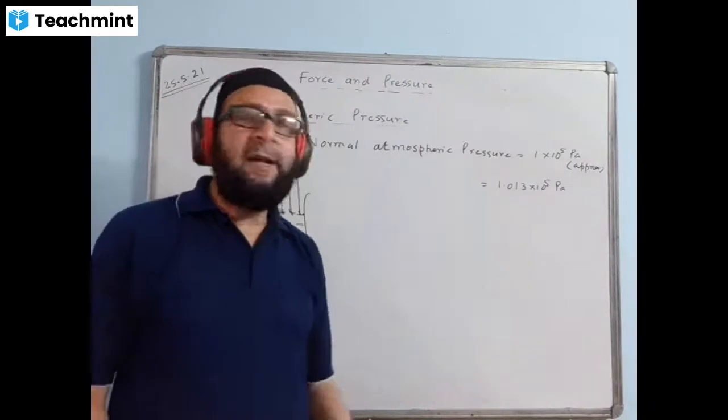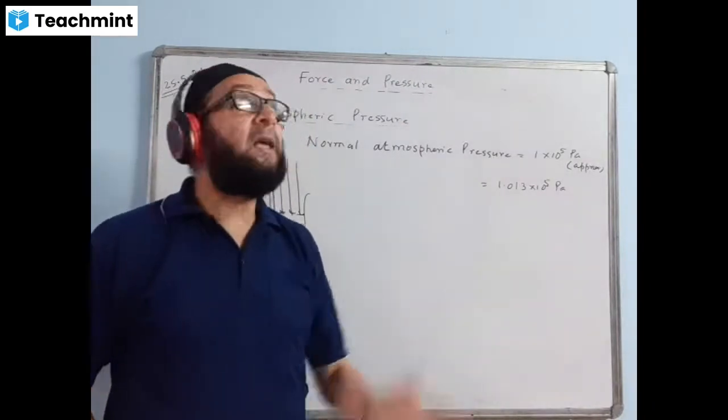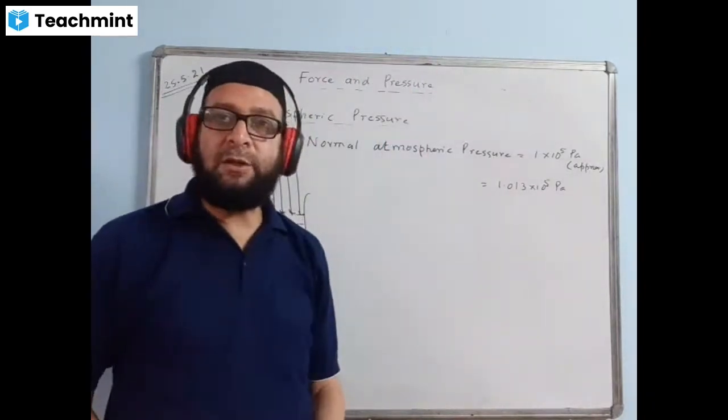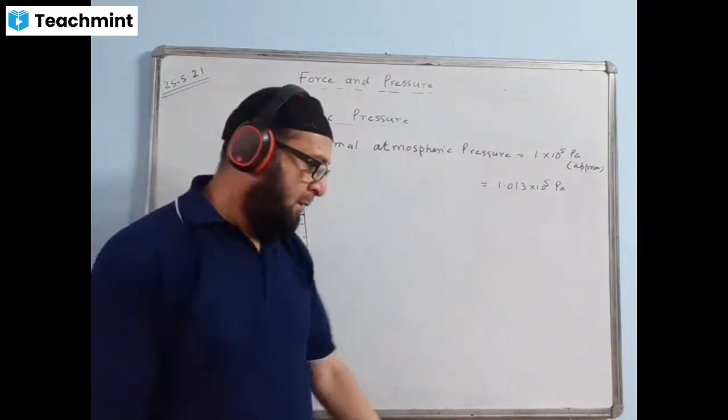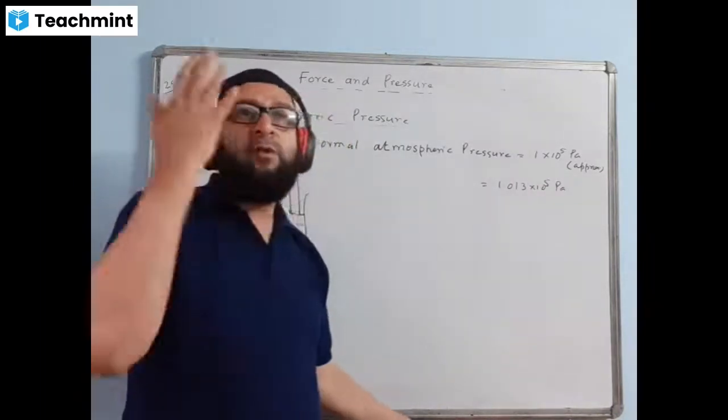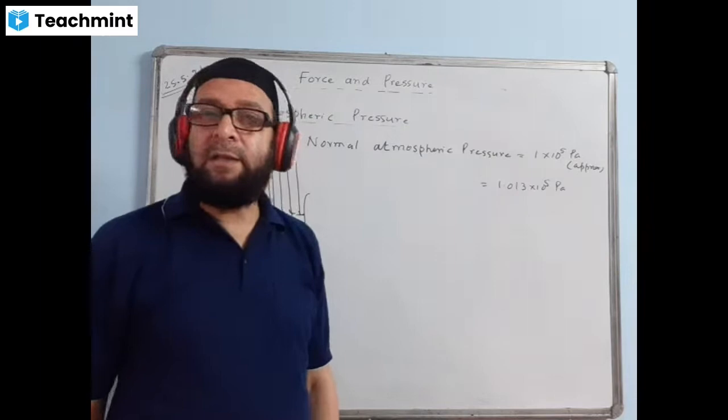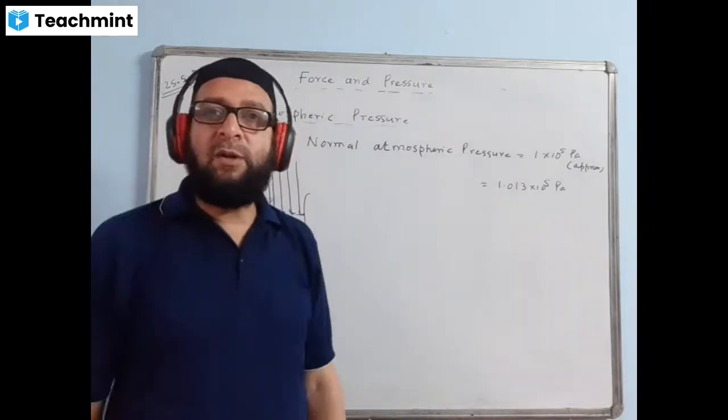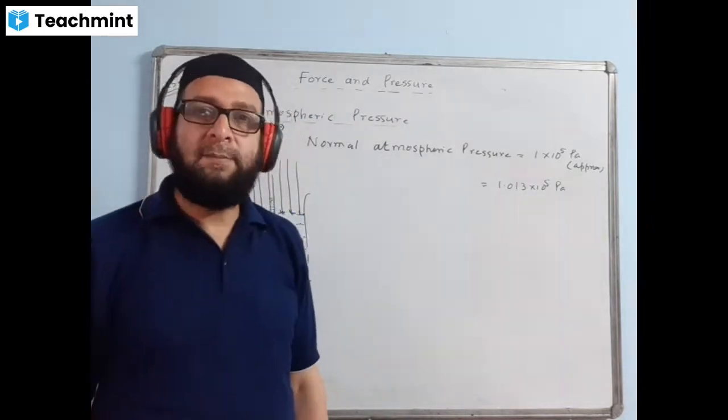Higher we go, greater is the air pressure. This is false. Higher we go, lesser is the atmospheric pressure. At altitude, atmospheric pressure decreases. When we go up, atmospheric pressure becomes less and less.